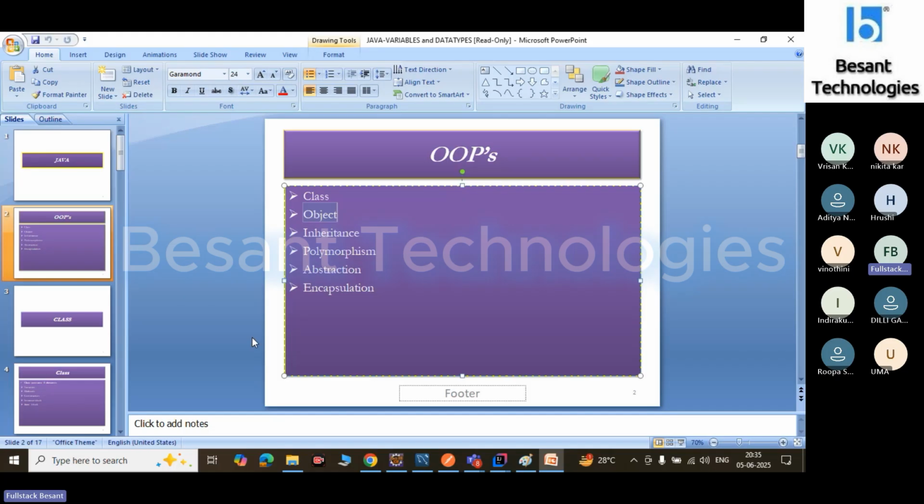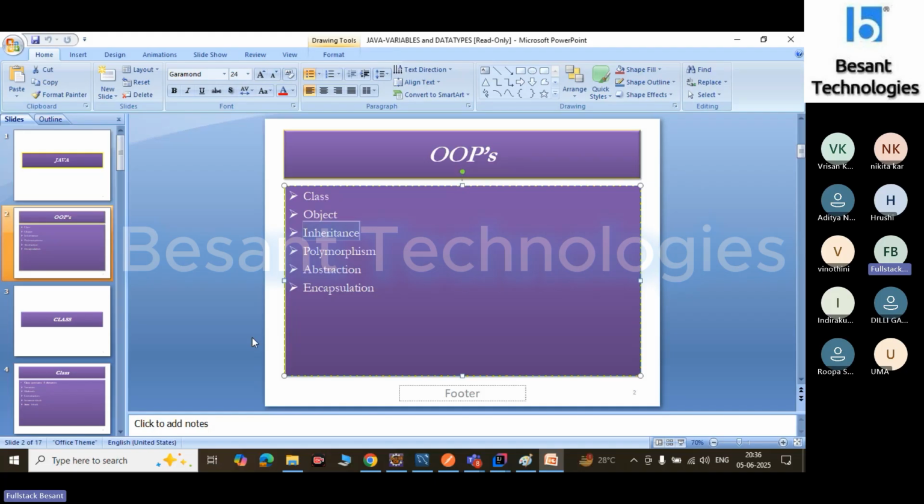We can create an object in different ways: using an instance factory method, static factory method, pattern factory method, newInstance method, clone method, and deserialization. One of the recommended ways is using the new keyword. In new keyword object creation, there are two approaches: the named approach and the nameless approach. Mostly in real-time projects, we use the nameless approach. During object creation, memory is allocated.